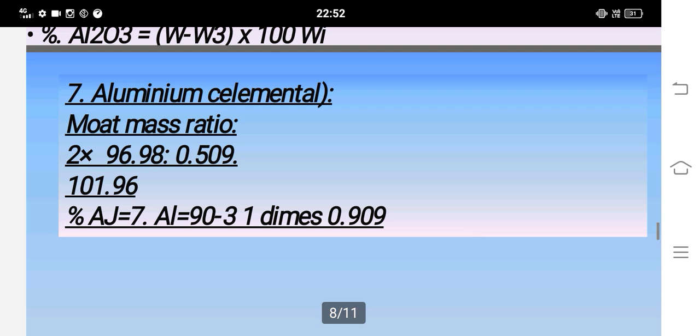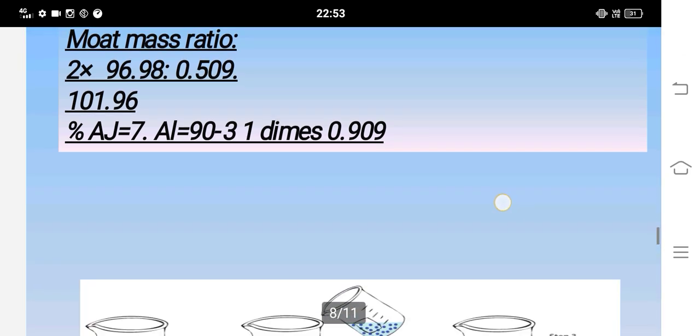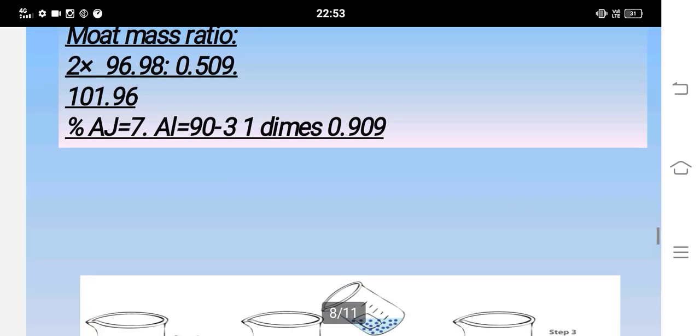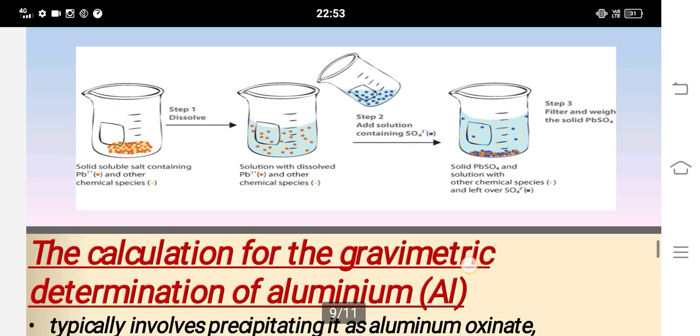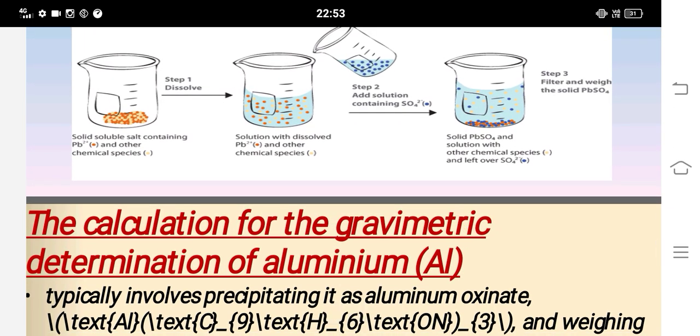Next one, aluminium metal. Mole mass ratio 2 into 26.98 over 101.96. Percentage of aluminium equals mass of aluminium over mass of sample into 100. This figure is for the beaker.